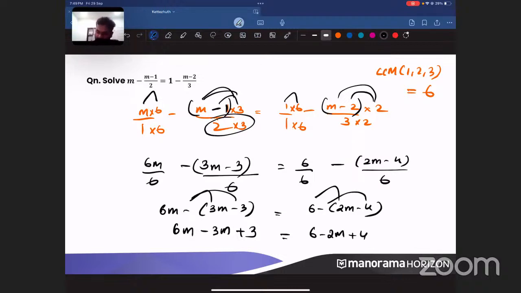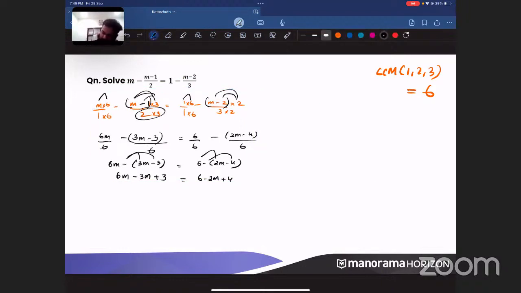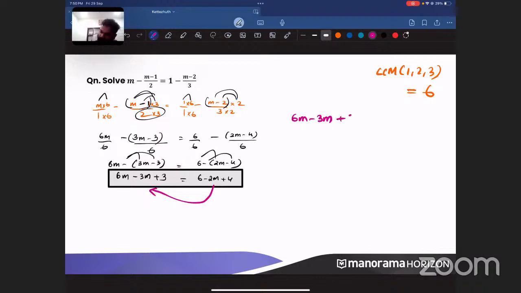Clear? Any doubts, anybody? Is it clear to everyone? Is this part clear? 6m minus 3m plus 3 is equal to 6 minus 2m plus 4. Now what you do? Take all the variables to one side. So 6m minus 3m is already there. Minus 2m will go to the right side. On the left side, it will become plus 2m.